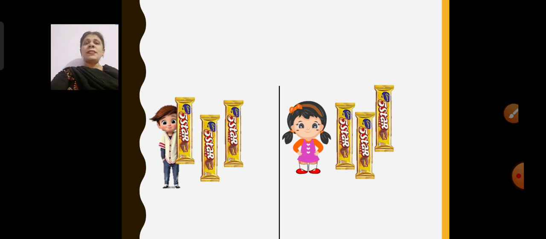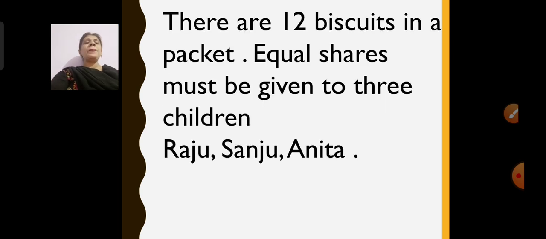So this is division, and this is how we are going to learn to share equally. Next. Now there are 12 biscuits in a packet. I have a packet of biscuits. In that there are 12 biscuits. Now equal shares must be given to 3 children. I want these 12 biscuits to be shared among 3 children, that is Raju, Sanju and Anita. So we'll see how I am going to share 12 biscuits among 3.